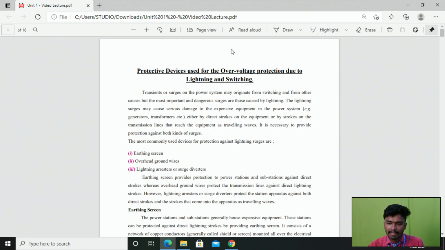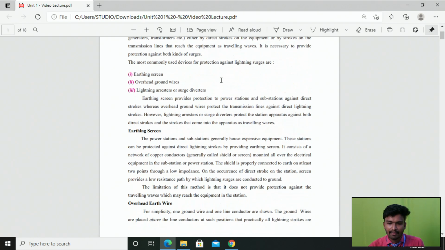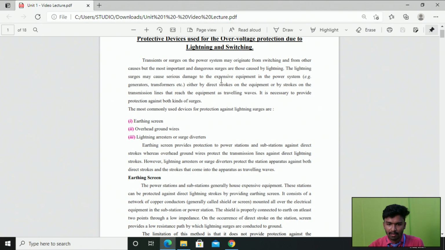It is necessary to provide protection against both kinds of surges: the overvoltage created due to lightning and the overvoltage created due to switching. Our aim in this topic is to provide protection to the electrical apparatus available in the power system against lightning as well as switching.